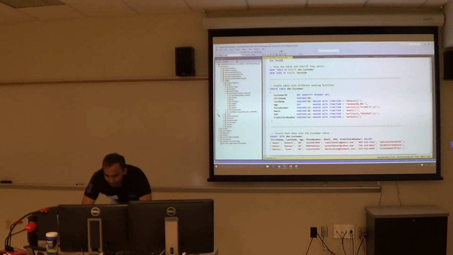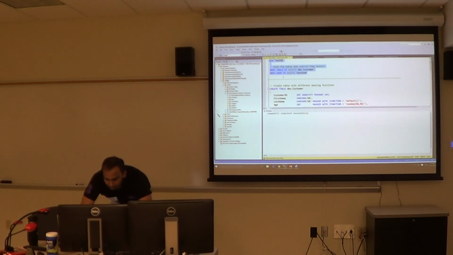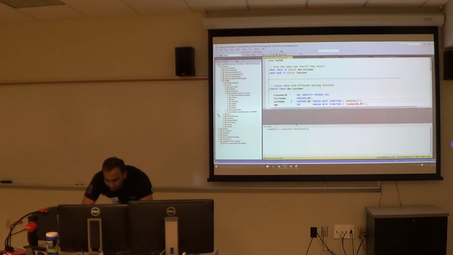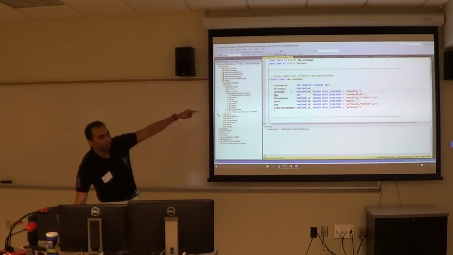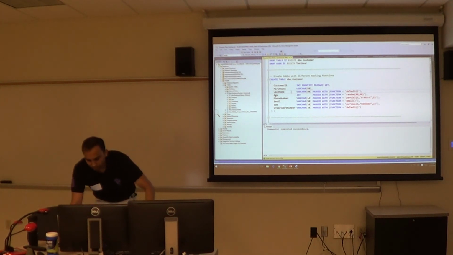Just past 2 minutes. So we will drop the table if it exists. What I have done here is use all 4 different types of masking functions. For last name I have said default, so it will X out everything. Age I have said random between 80 and 90, so that field is masked and will show a random number from 80 to 90. Phone number, show me the first 2 digits, X out everything, show me the last 3 digits. Email, use the email functionality. SSN, show me the first digit, X out everything, show me the last 2 digits. Credit card information, X out everything.